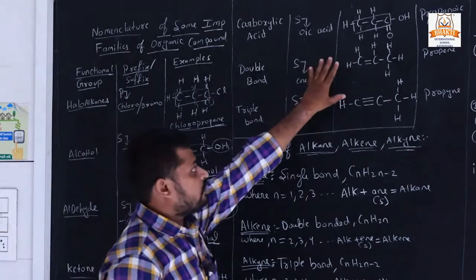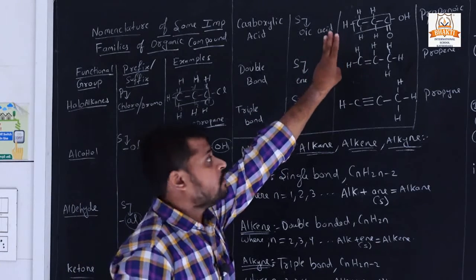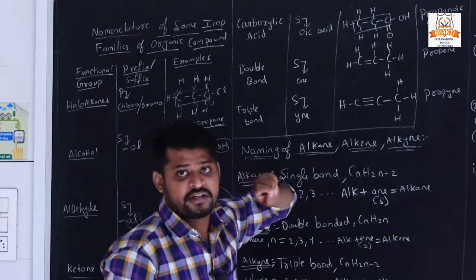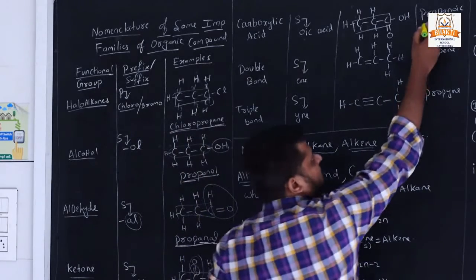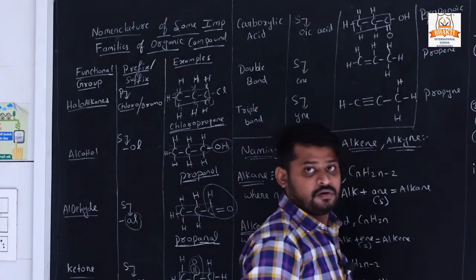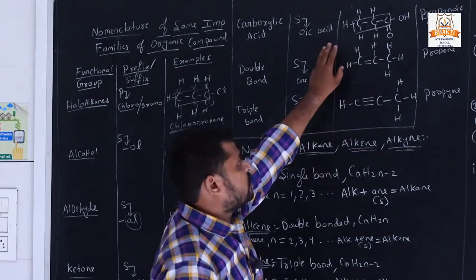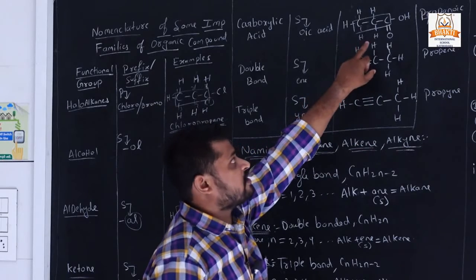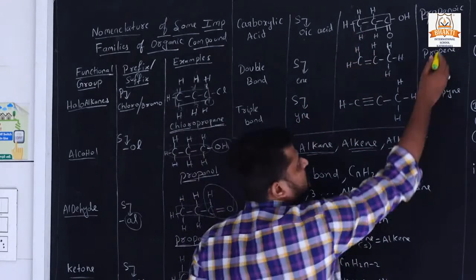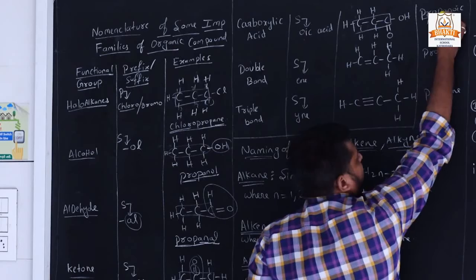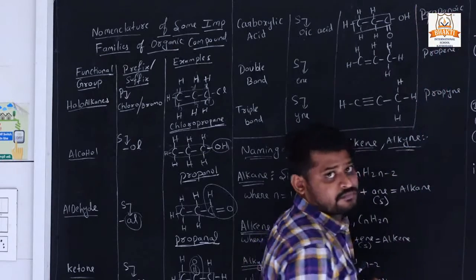Okay, now here also we have taken only 3 carbons, so the root word for this structure is prop. All the carbons are attached with single bonds, so it comes from the alkane group, so it is propane.